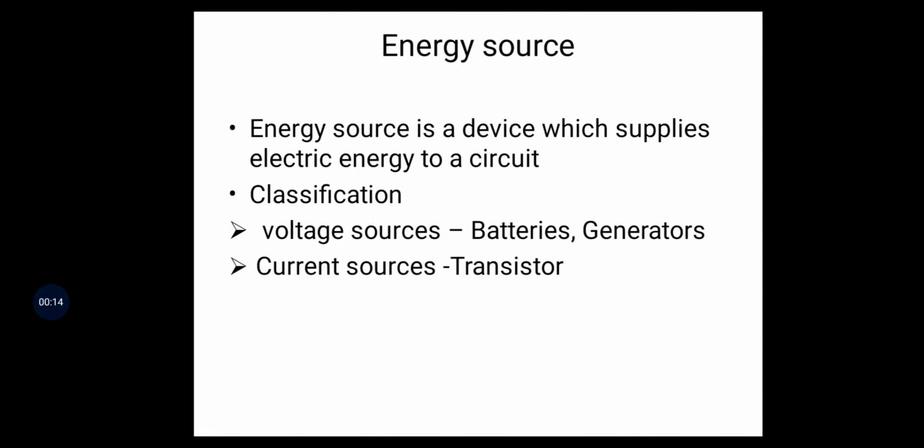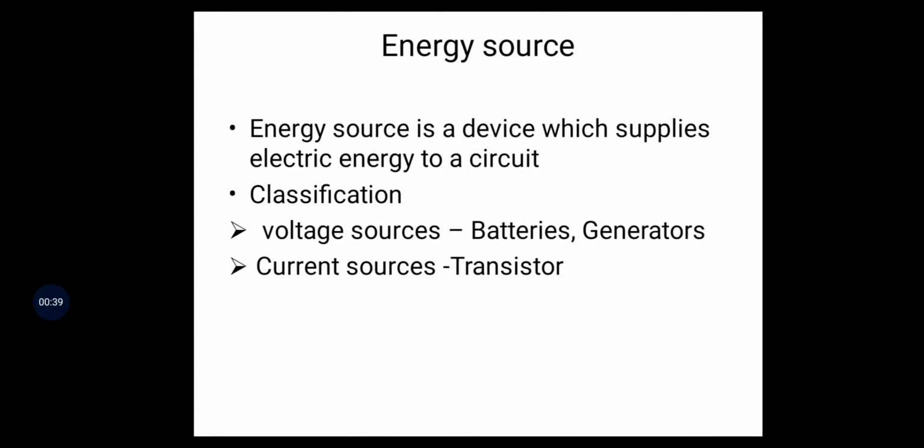So, in this video lecture, we are discussing different energy sources and what is meant by energy source, different classification of energy sources, and ideal and practical voltage sources, ideal and practical current sources.